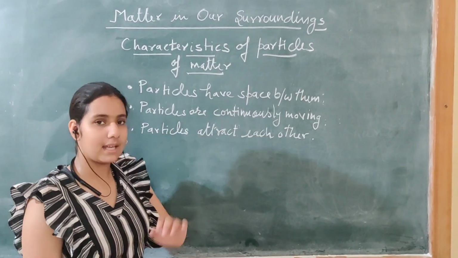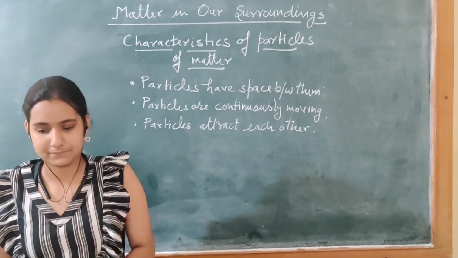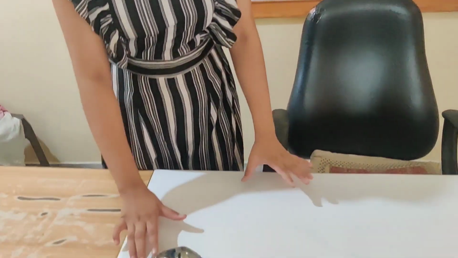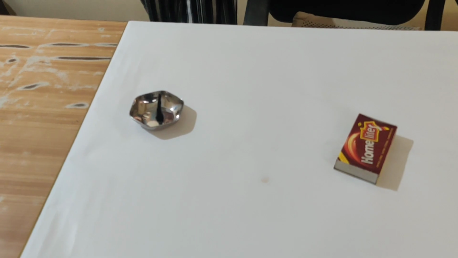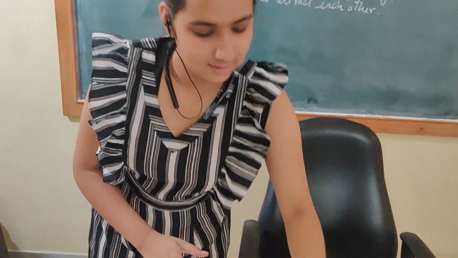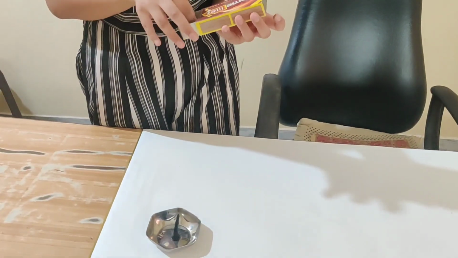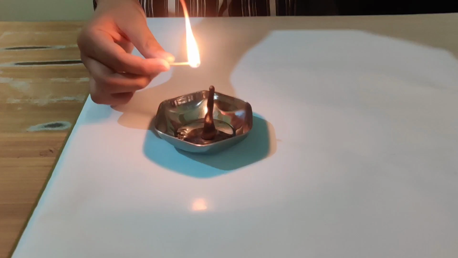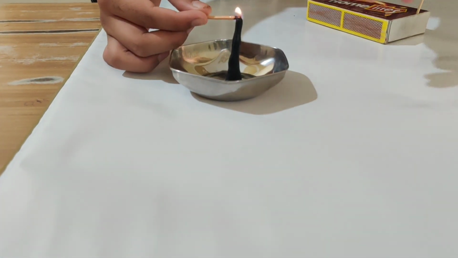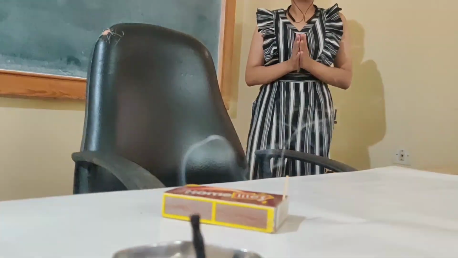We will understand this by an activity. This is an incense stick. This is unburned. We can't smell it from a distance. Why? Because this is unburned. But when we burn it, we can smell it from a distance.